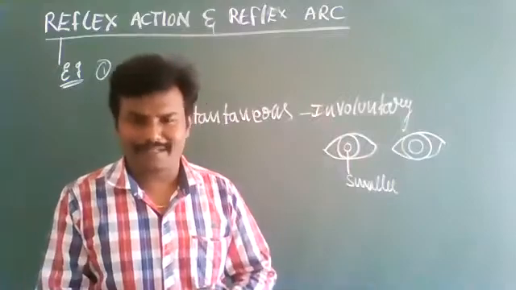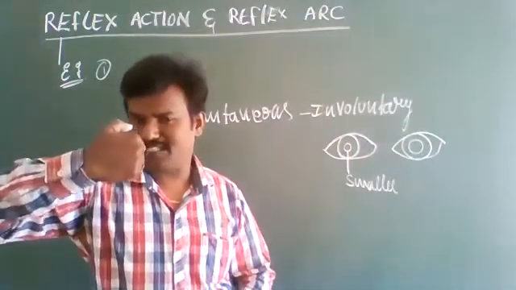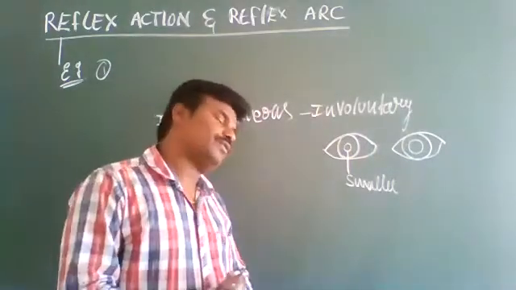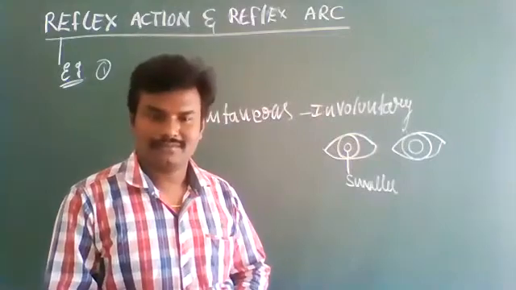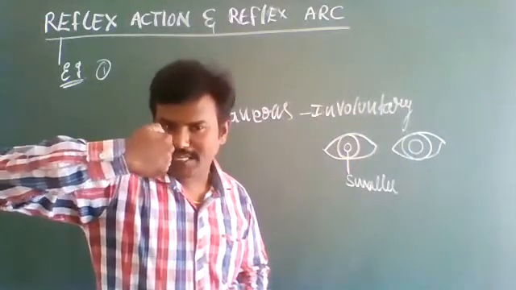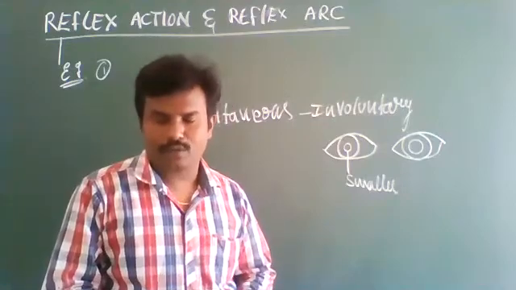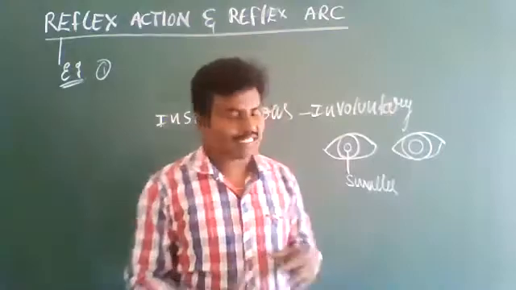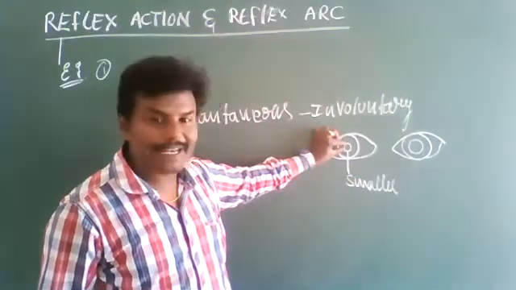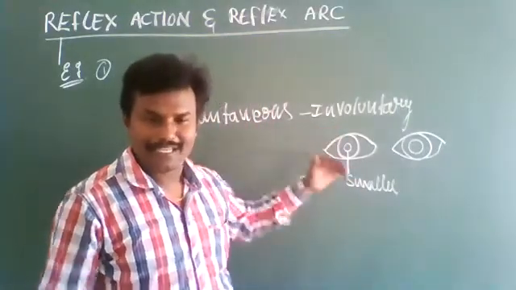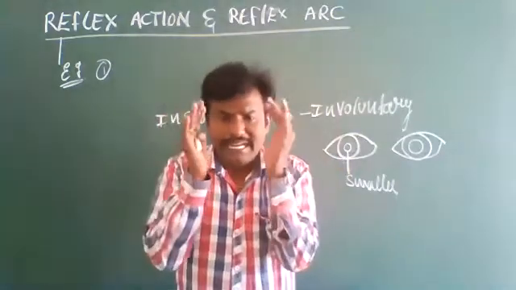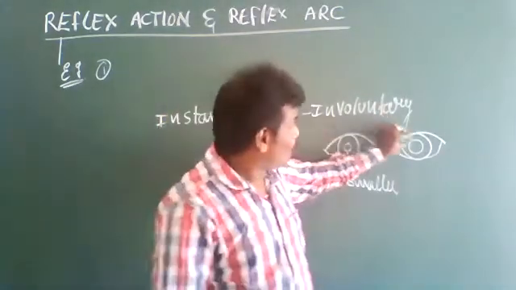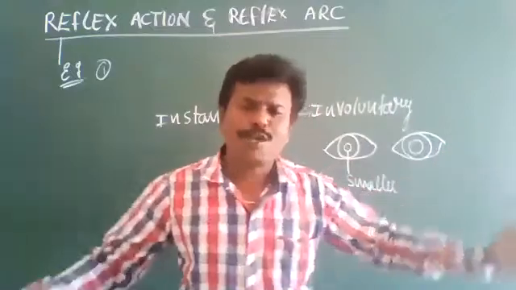When bright torch light is focused on our eyes, immediately we will close them. In a room, if bright light is focused, the pupil becomes smaller. In a dim room, automatically the pupil is larger. These are all reflexes.